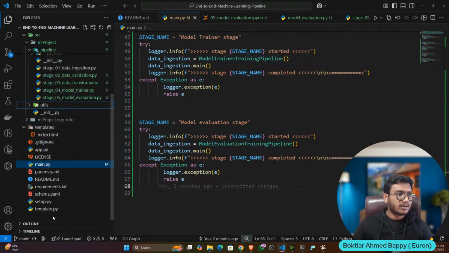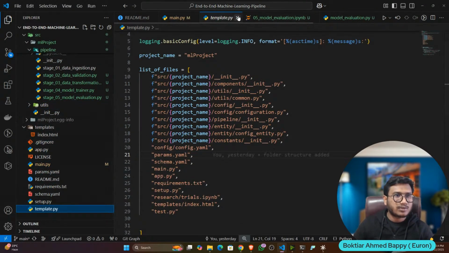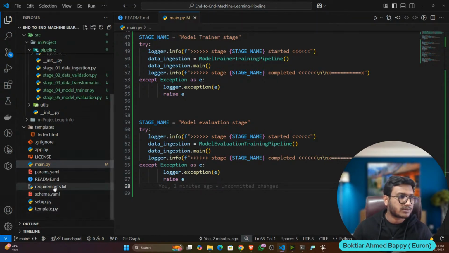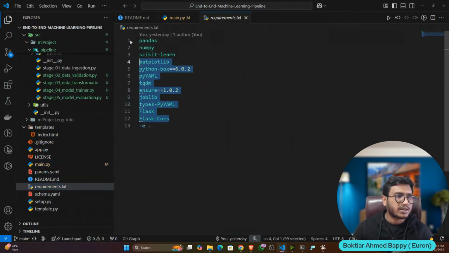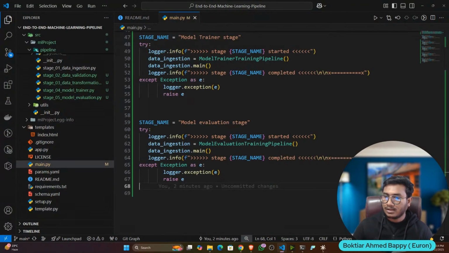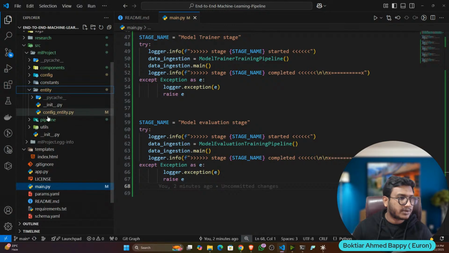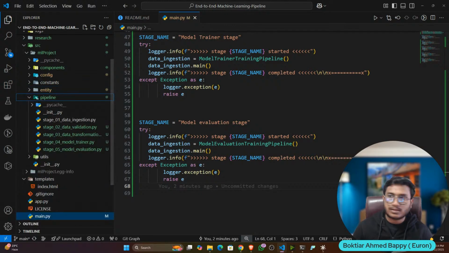Okay, so I already told you we'll be using Flask here to create the user app, and Flask we have already installed here. I think somewhere, yeah, we have already installed. So first of all, let's write the prediction pipeline. So here in the pipeline, I'm going to write another file.